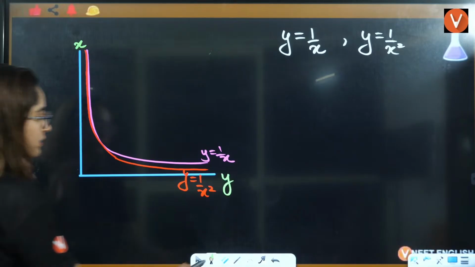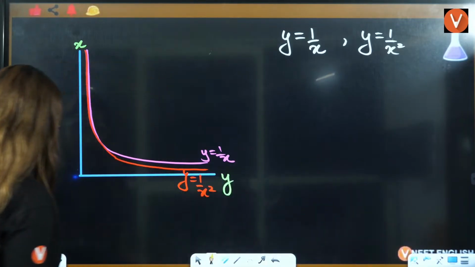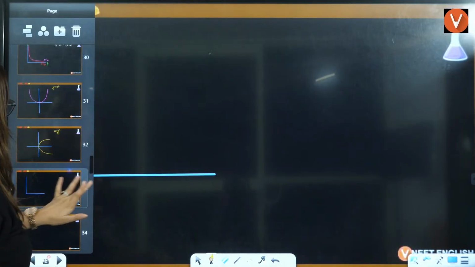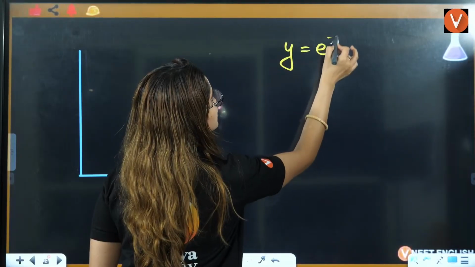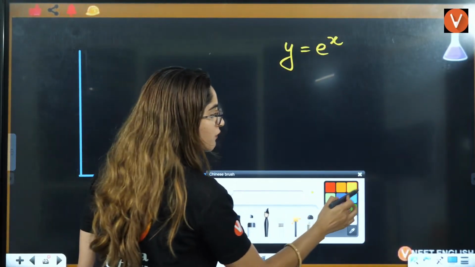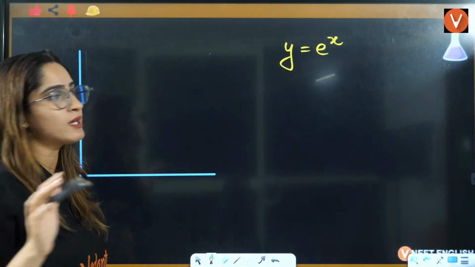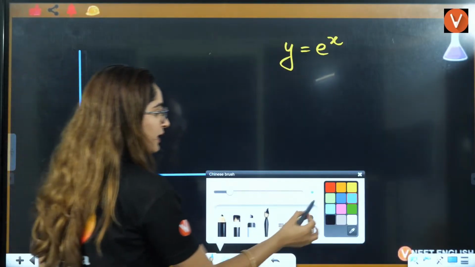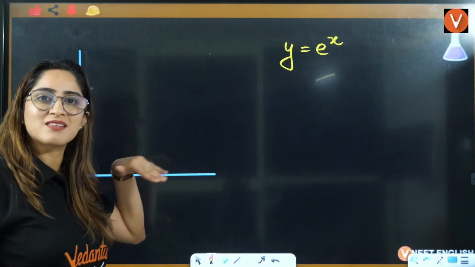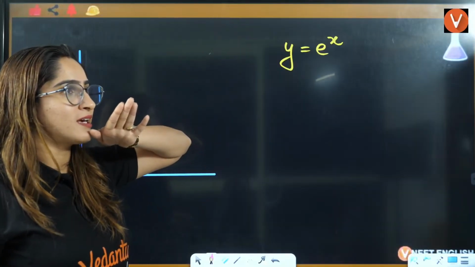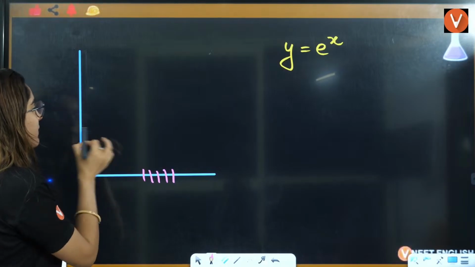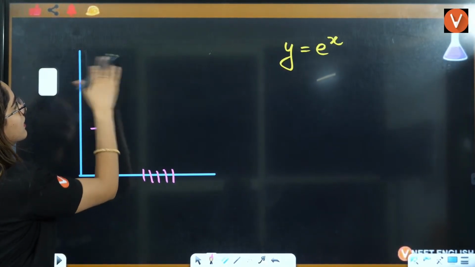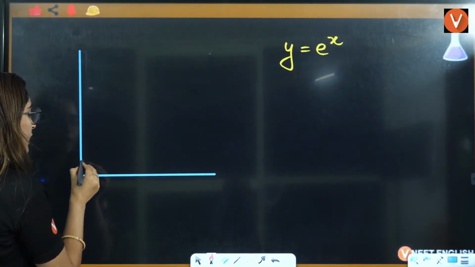Let's say you have a graph which is y is equals to e raised to power x. This also we will use in chemical kinetics. Here simply it is exponential growth, it is increasing with a very small amount of x, a big amount of y is increasing. So here what will happen? It will be like this.